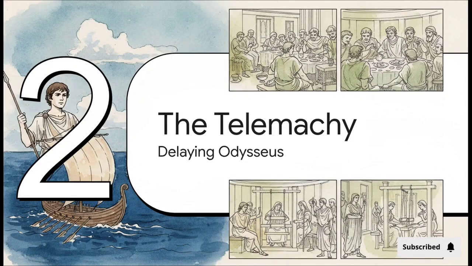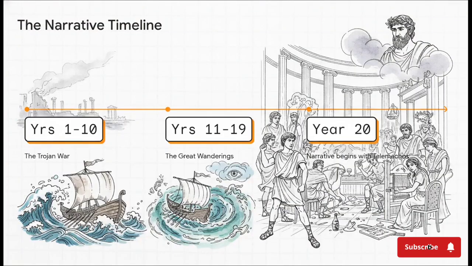Which brings us to Section 2, the Telemachy, delaying Odysseus. Now, you might think an epic about Odysseus would actually start with, well, Odysseus, but Homer makes a brilliant structural choice here, creating what we'd call today a cold open. And this brilliantly illustrates how the epic completely subverts chronological order. Homer skips the linear timeline altogether.